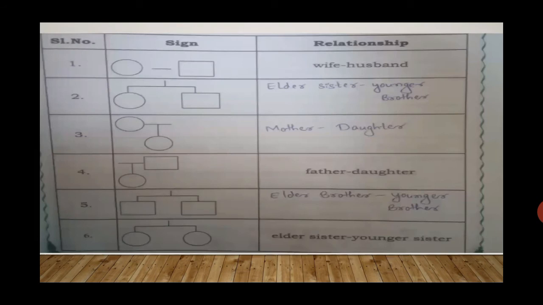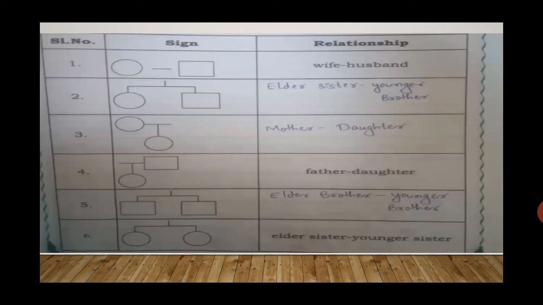So here a picture has been given. Yes, there is a sign and there is a relationship. First one, a circle and a square joined with a straight line. Yes, it shows wife and husband.